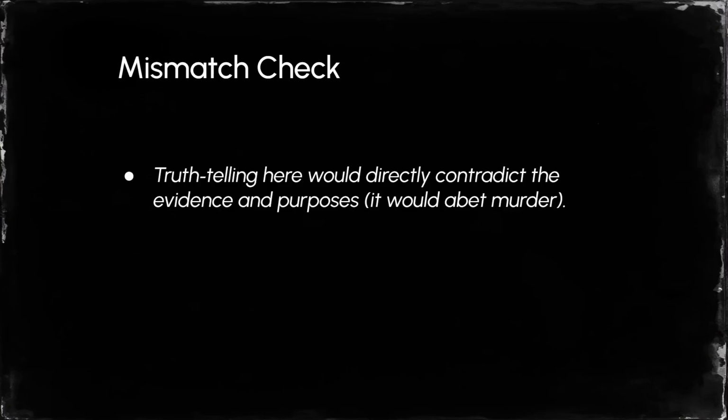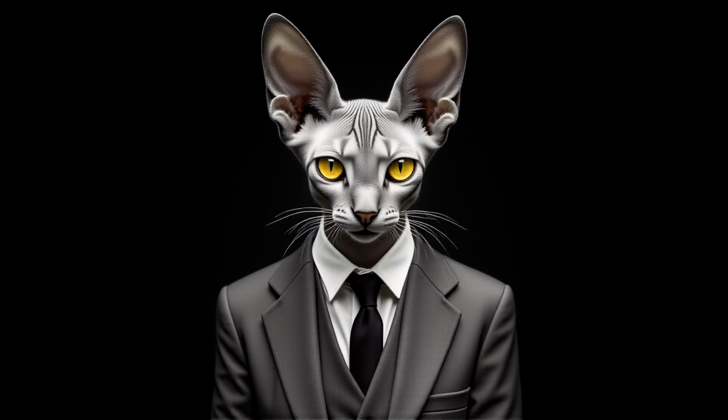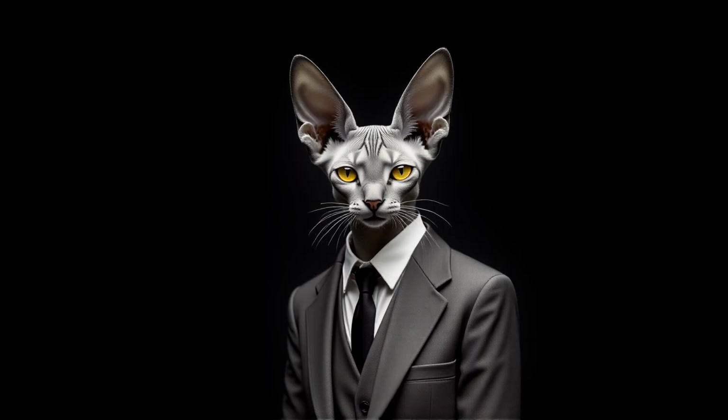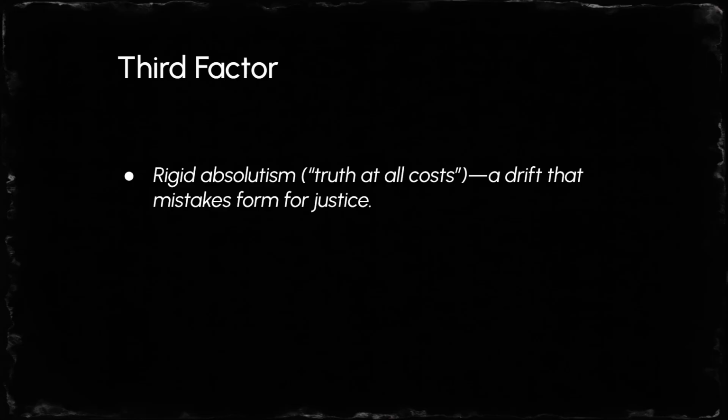Here's the pivot. Telling the truth isn't neutral. It would collapse the very system morality is meant to protect. Third factor detected: rigid absolutism. Truth at all costs. A drift that mistakes form for justice. This is the trap.